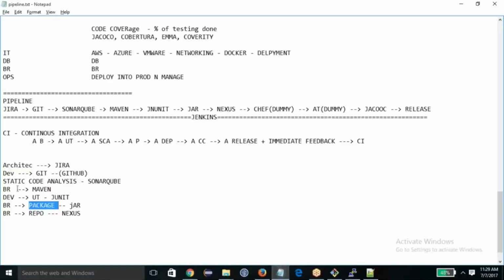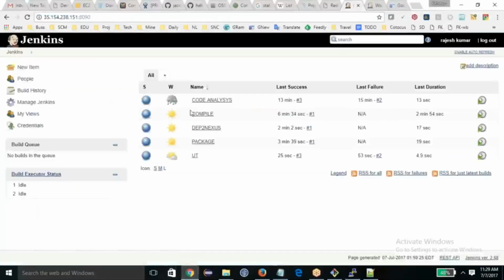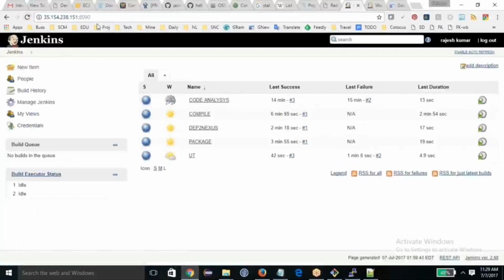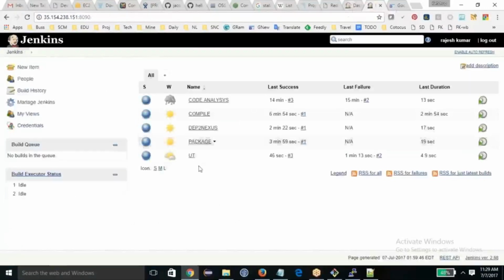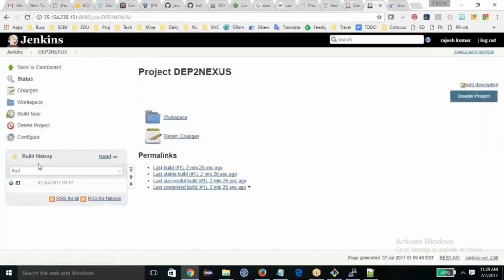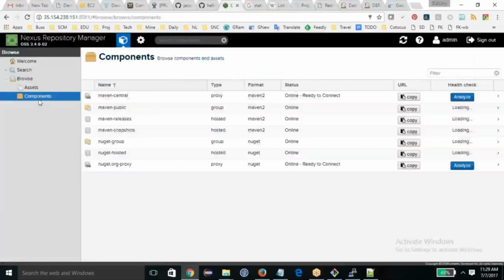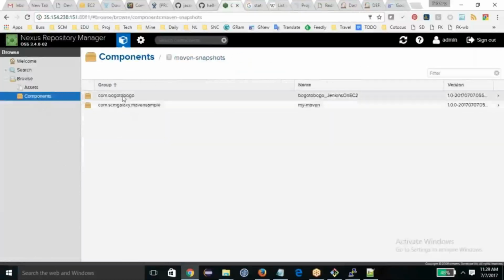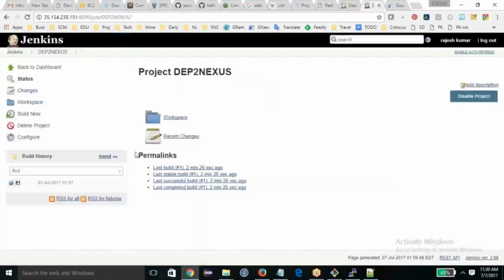Now we could configure the static code analysis, Maven build, unit test, packaging done, and deployment to Nexus, or not, I need to verify. So let me see that. I'm writing the deployment job, but it's not saving it. I don't know. Oh, it's there. Deploy to Nexus. Now is it deployed or not? Let me verify in the Nexus. So Nexus is here, and snapshot. Yeah, I can see this com.bogoto has come here, and wonderful. So now deployment is done.